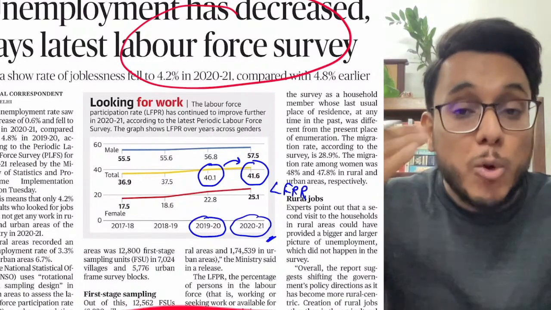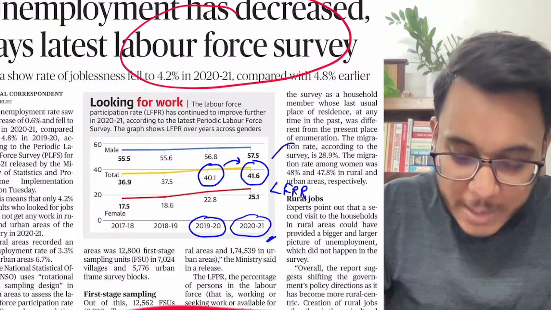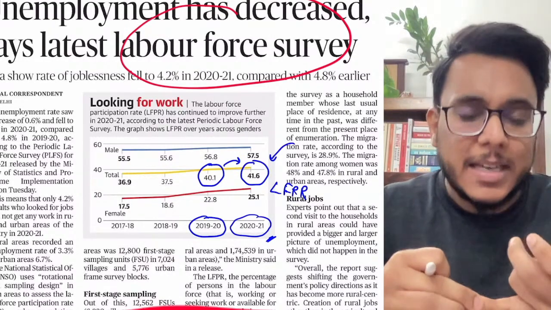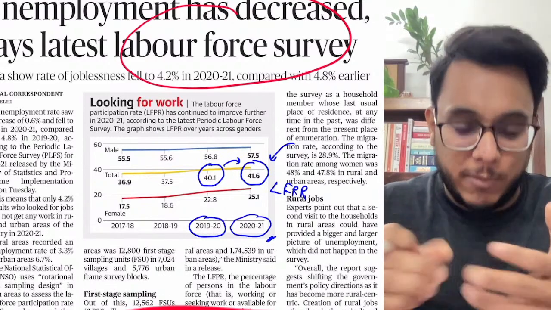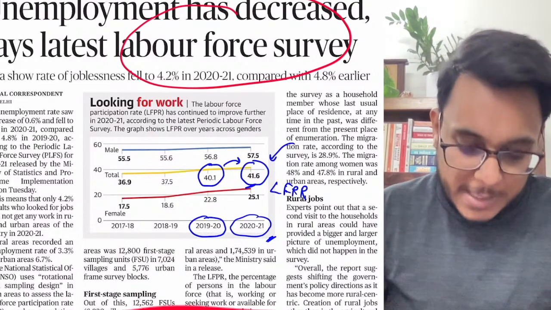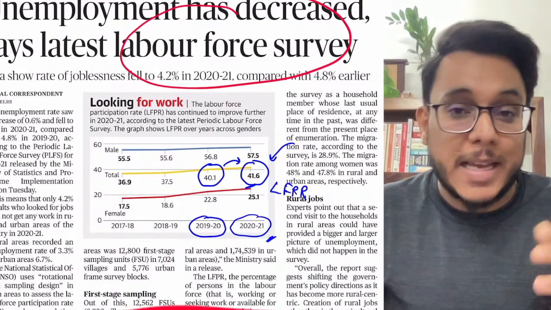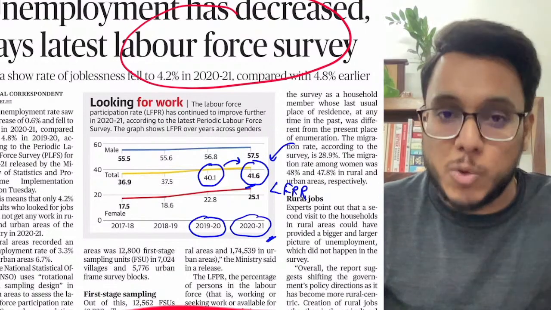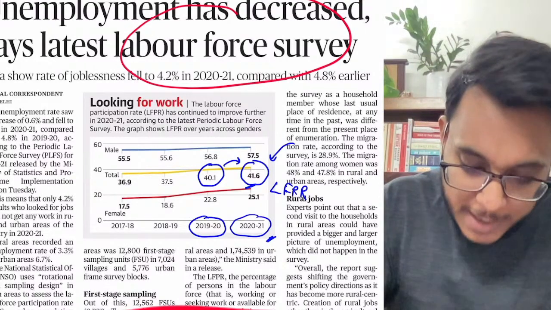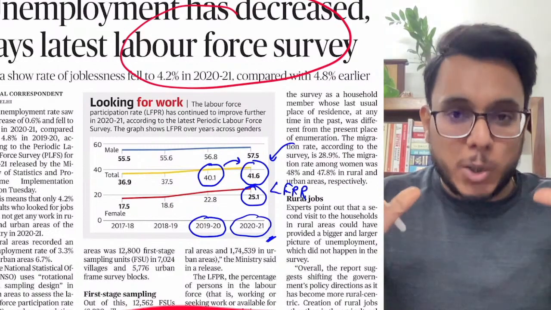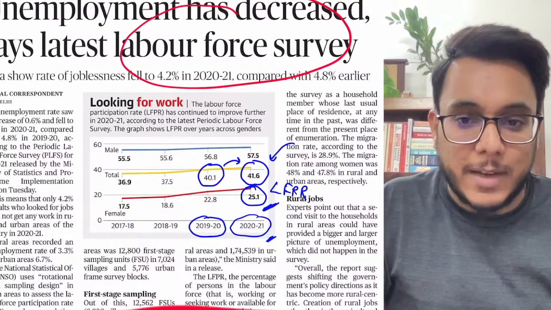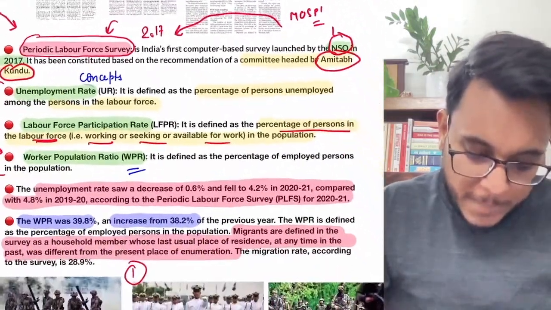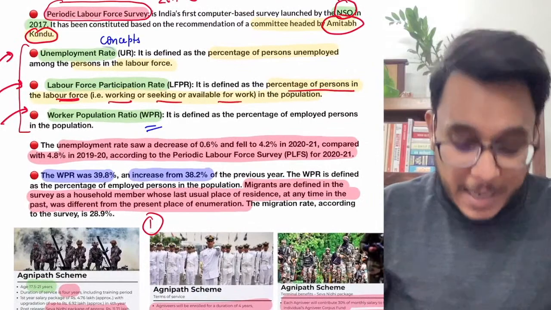It means that out of total population of India, 41.6% people are in the category that they are working either, or they are looking for work, or they are available for work. This is the labor force participation rate of India. Now guys, many a times female labor force participation rate of India is asked into the question, or we use it. So what is the female labor force participation rate? 25.1. Out of the total females, these many females are either working or looking for work or available for work. Fine. So this is about the labor force participation rate in India, number one.